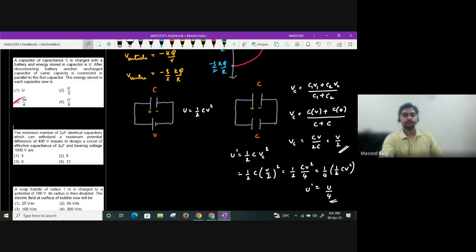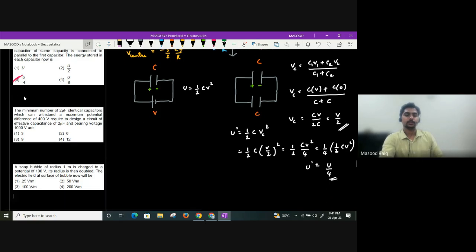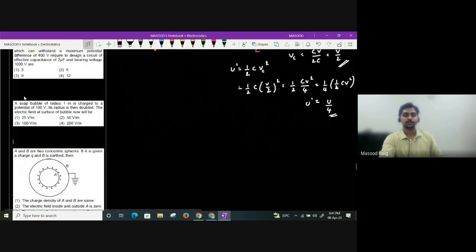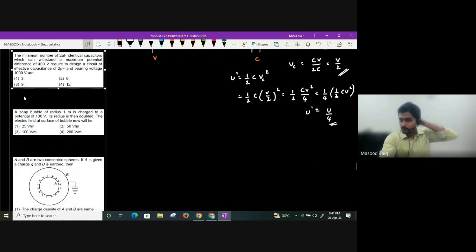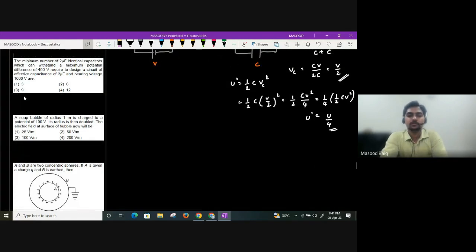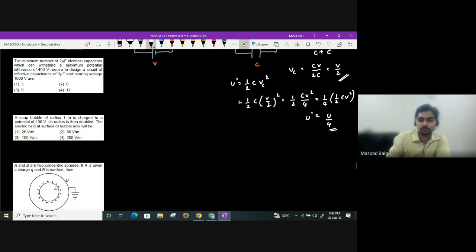Okay. Next, they are asking the minimum number of 2 microfarad identical capacitors which can withstand a maximum potential difference of 400 volts, required to design a circuit of effective capacitance of 2 microfarad bearing a voltage of 1000 volt, right? So what they're asking is, each 2 microfarad capacitor can bear a potential difference of 400 volt.